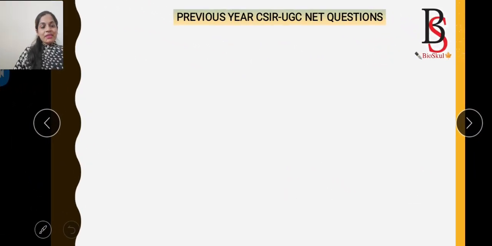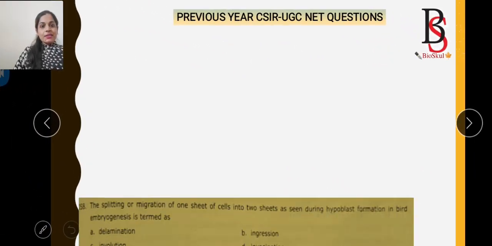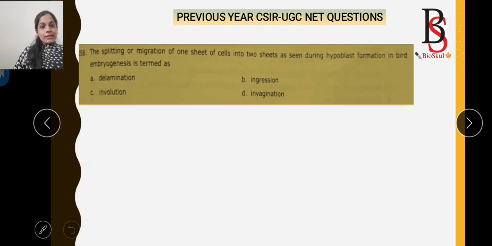So here are the previous year CSIR UGC NET questions. The first question: the splitting or migration of one sheet of cells into two sheets seen during hypoblast formation in bird embryogenesis is termed as? We know that the splitting of one cell sheet into two sheets is known as delamination. So the answer will be delamination. Option A is the correct answer.